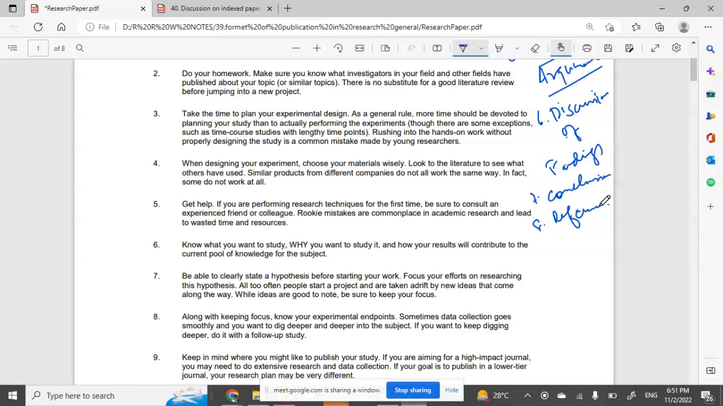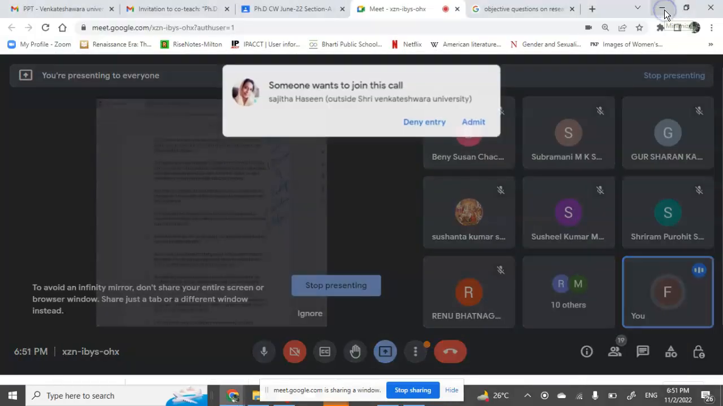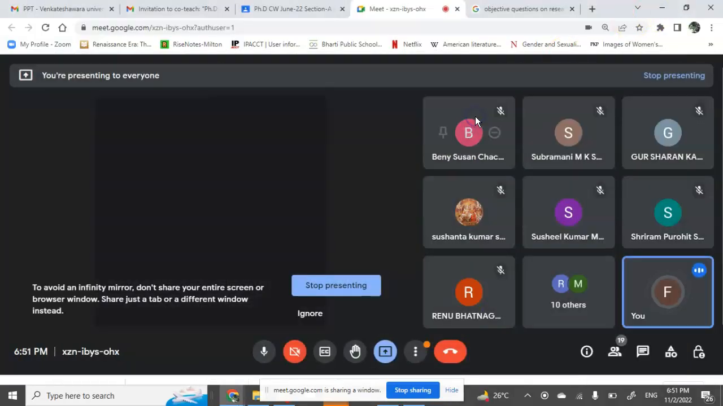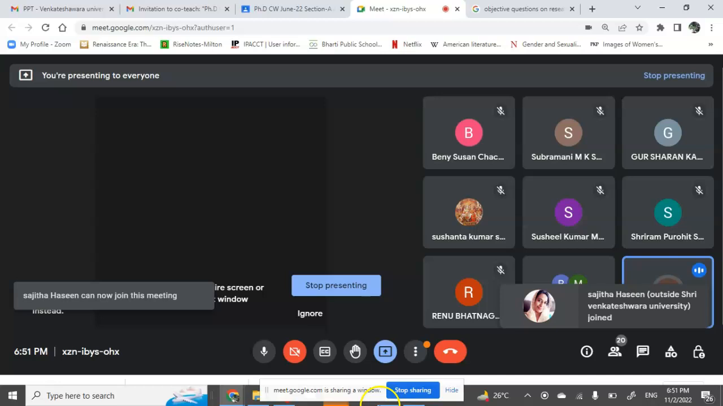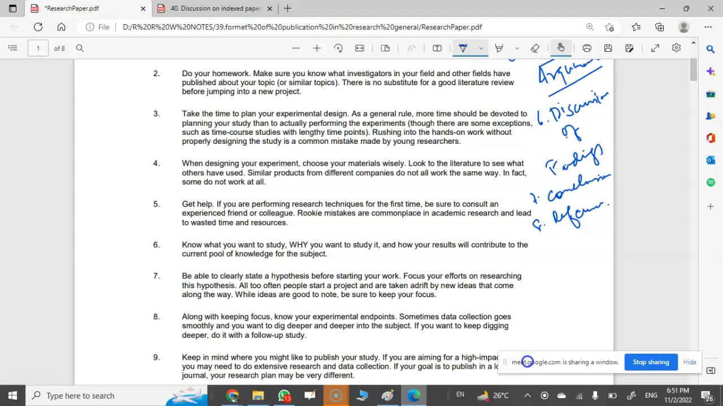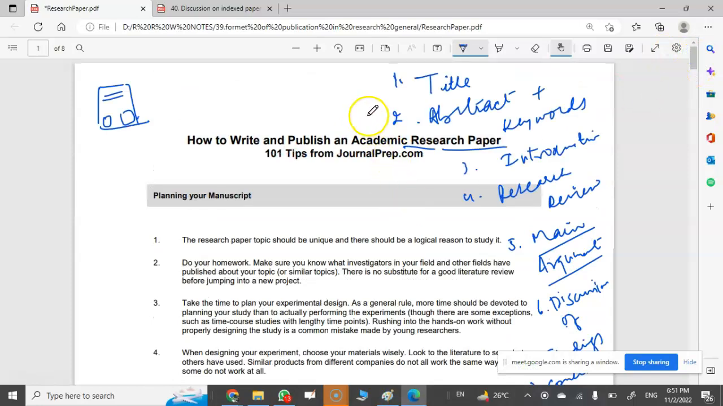Any doubt? No, ma'am, it's clear. So this is how you have to write your research paper. How is it different from writing your thesis? What other things will be included in thesis writing? That is introduction, review of literature, research methodology, research question, hypothesis. Yes, in your thesis writing, see what things will be excluded. Abstract and keywords will not be there. The title page will be there. Then your introduction will be there.